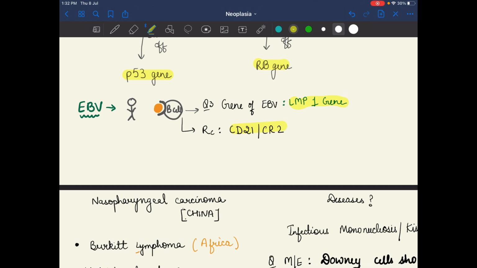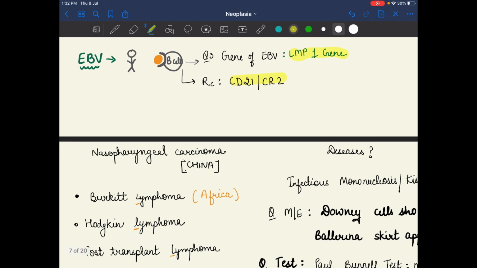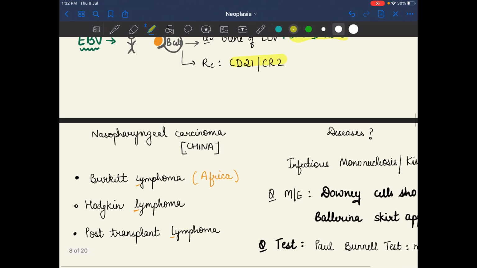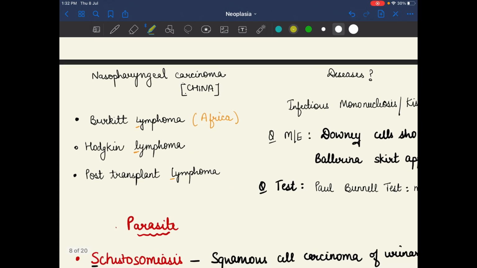That is the LMP1 gene. Epstein-Barr virus is a risk factor for nasopharyngeal carcinoma, which was first reported in China, Burkitt lymphoma, Hodgkin lymphoma and post-transplant lymphoma.